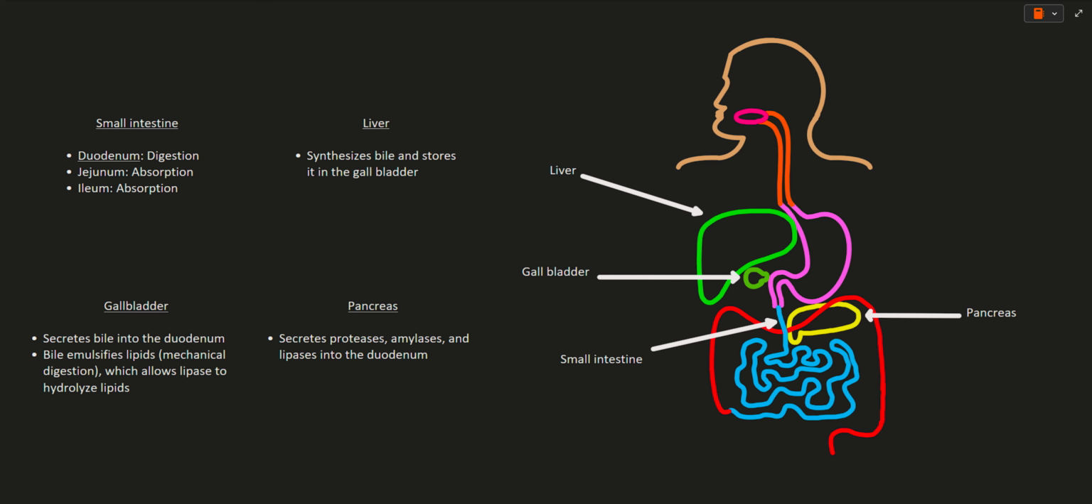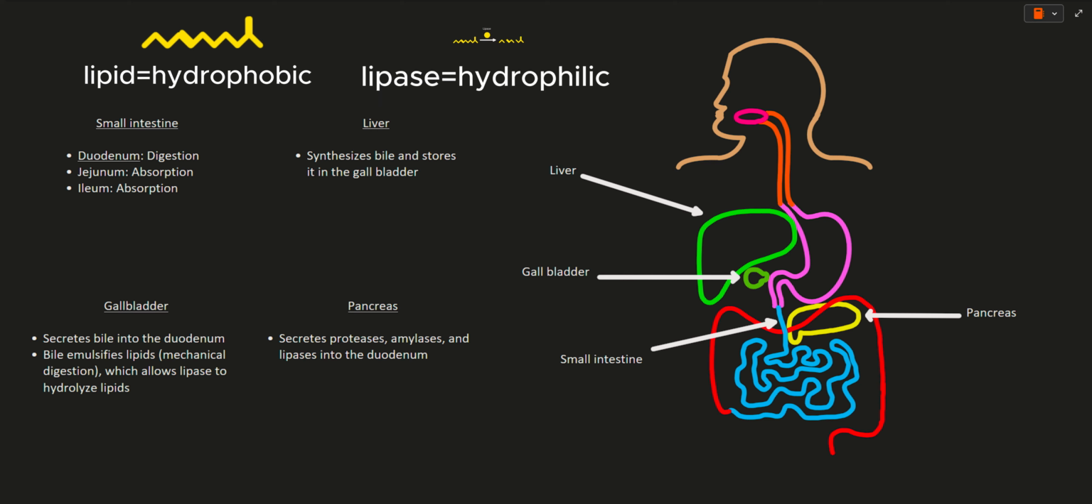Why do lipids need to be emulsified? Lipids are largely hydrophobic, but lipase is hydrophilic. That means lipids and lipase don't mix. It would be like trying to mix oil and water. However, bile is a salt that has both hydrophilic and hydrophobic regions. Therefore, bile acts as a bridge and allows for lipase to interact with lipids.